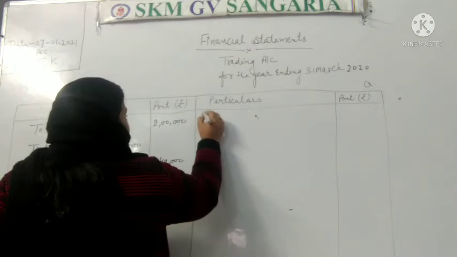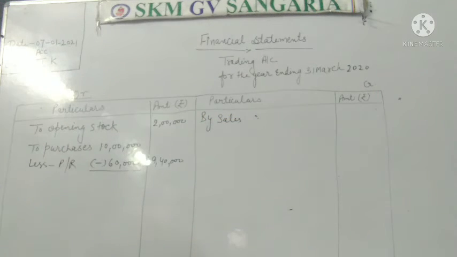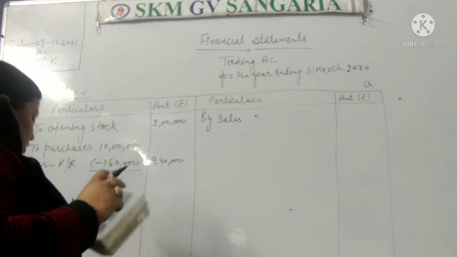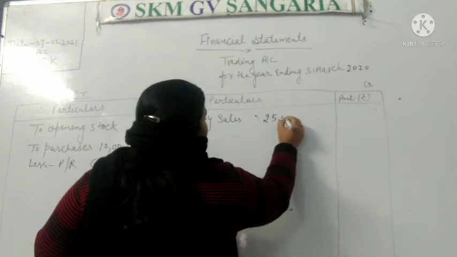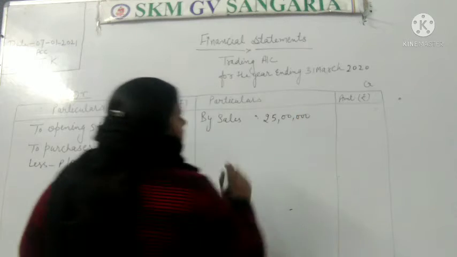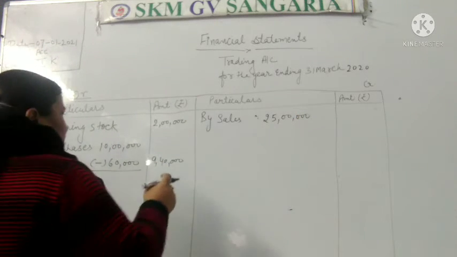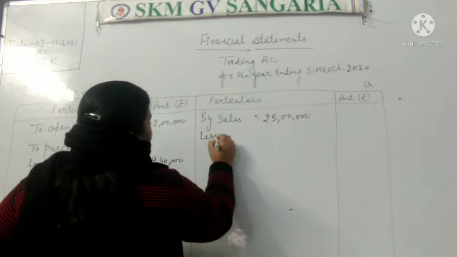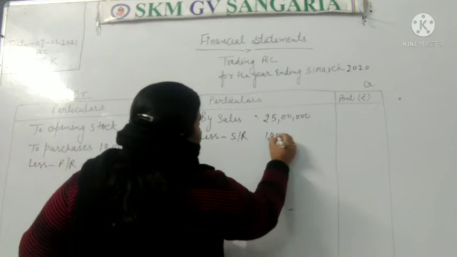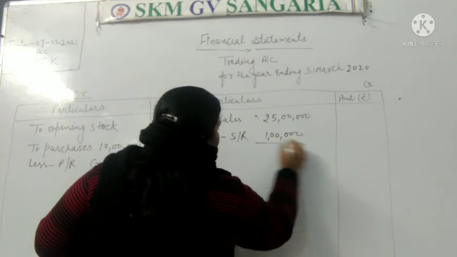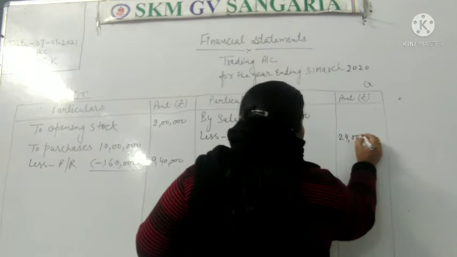Next is given sales. Sales is the income because there will be inflow of cash by the sales, and the sales is rupees 25 lakh. I am writing it here because there is some adjustment that is related to sales return, and there is a sales return of rupees 1 lakh. Less sales return. Sales return is 1 lakh. Okay. So the sales will be 24 lakh.